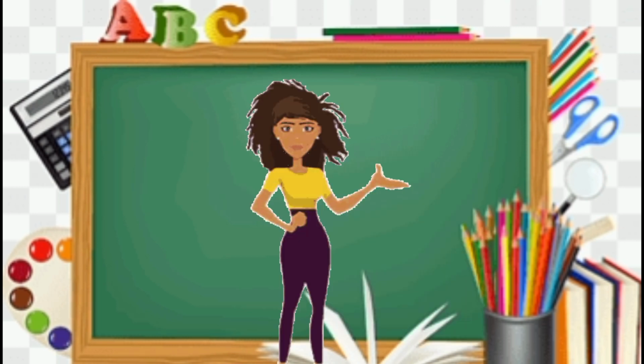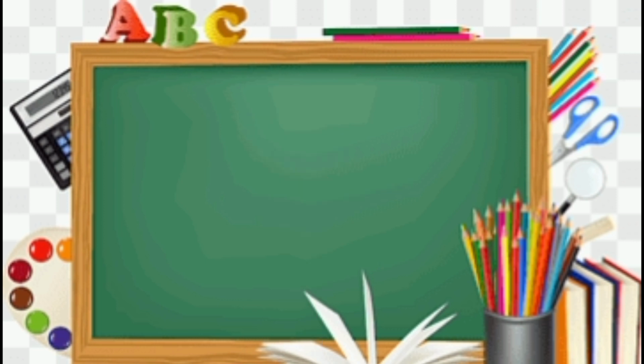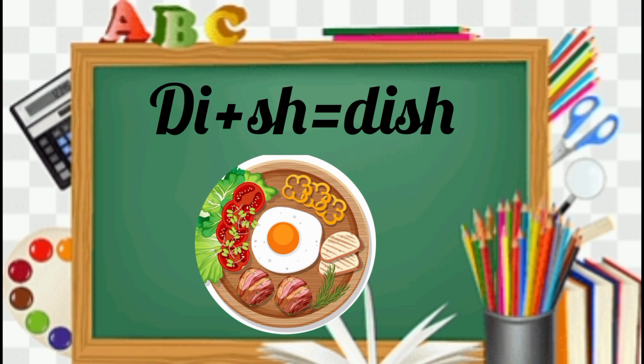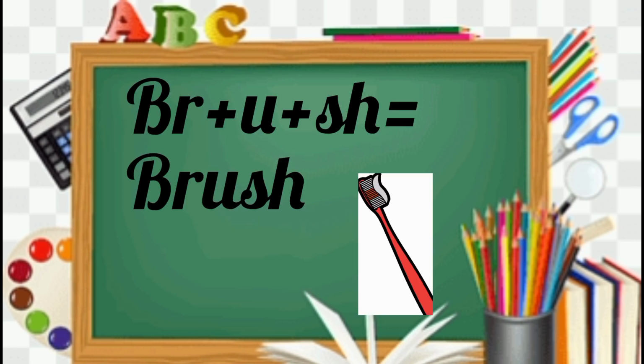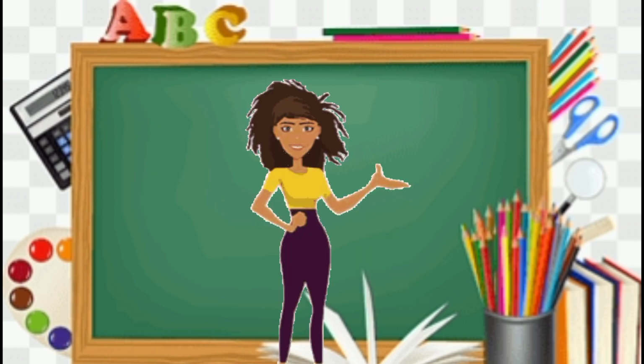Now let's see some words that end with the sh sound. D, sh. D and sh make together: dish. Fi, sh. Fi and sh mix together: fish. Br, a, sh. Br, a and sh mix together: brush.